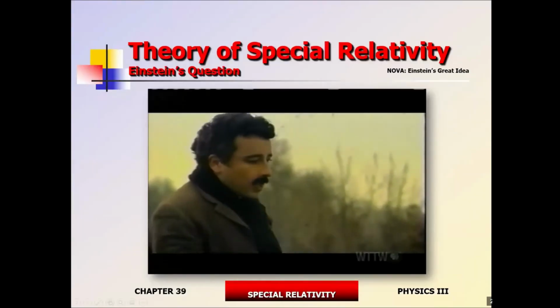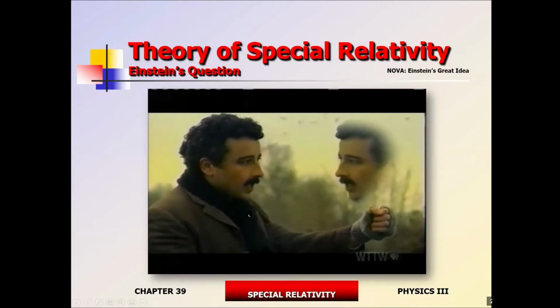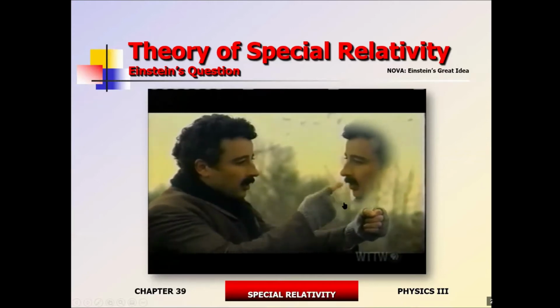Imagine if I was sitting still and holding a mirror to my face. All right, so same question. He's asking this question when he was 16 originally, but he came up with the question because he was studying Maxwell's equations. And Maxwell's equations obviously predict that the light travels at the light speed with respect to a reference point, P. He said, what if the reference point is also moving at the light speed? Would I be able to see myself inside the mirror? And the light travels from my face to the mirror, and I see my face.